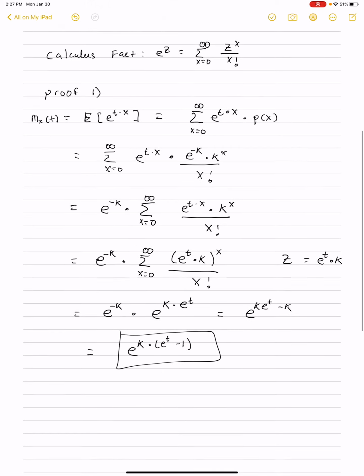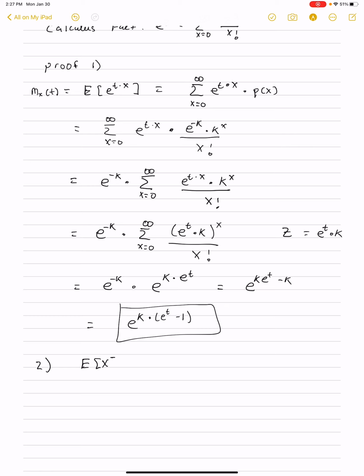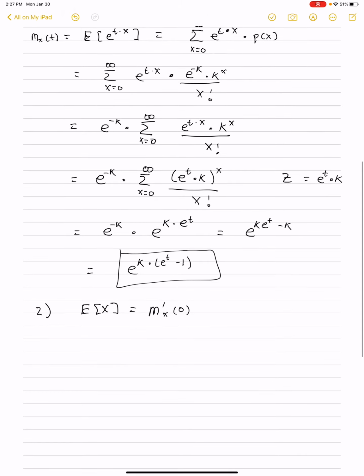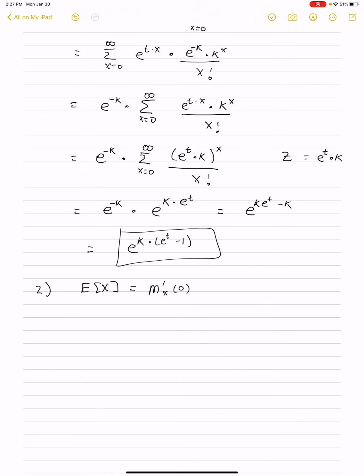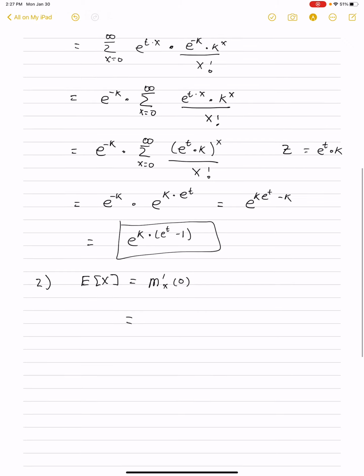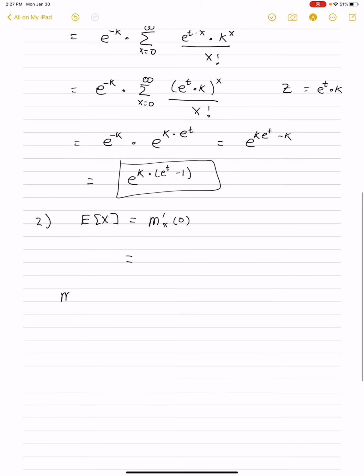Now for fact 2, we should notice that the expected value of x is just this first derivative evaluated at 0. So we need to evaluate what this is. What we'll do first is take the derivative.